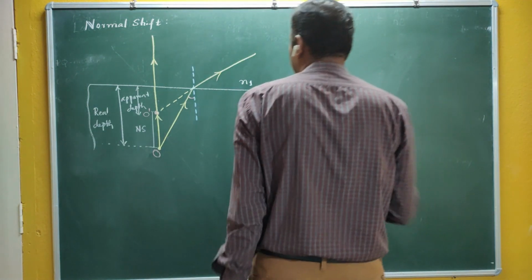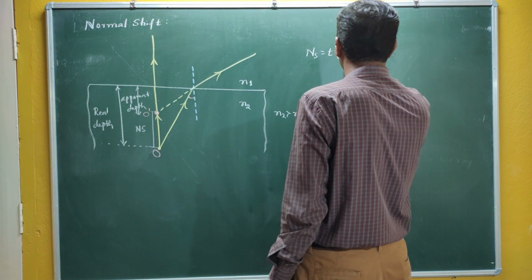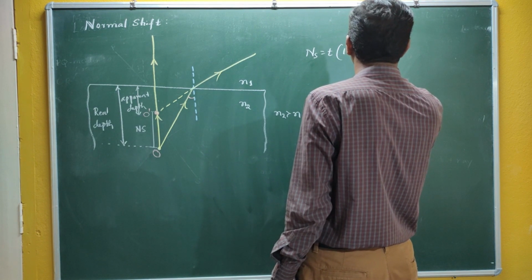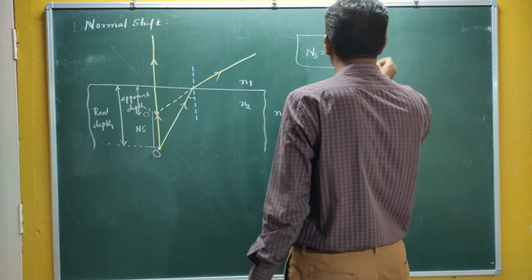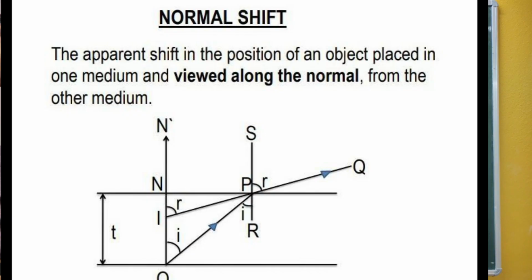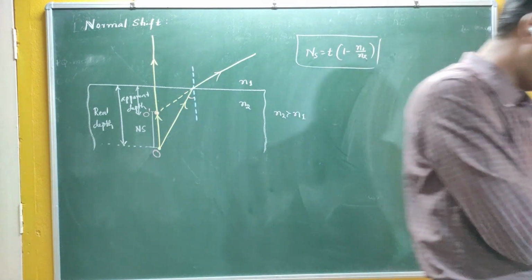In higher classes you can easily derive this: Ns is equal to T into 1 minus N1 by N2, where T is the thickness or real depth, and N1 and N2 are the refractive indices of the two mediums.